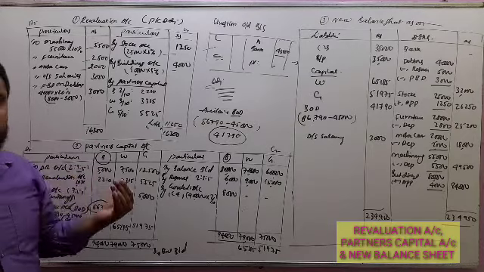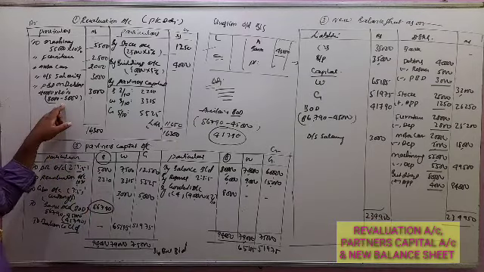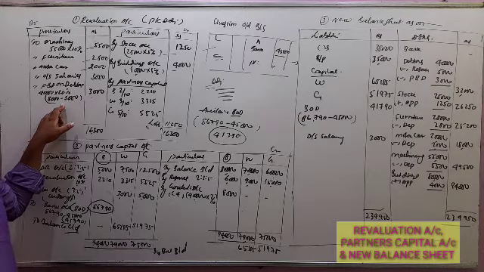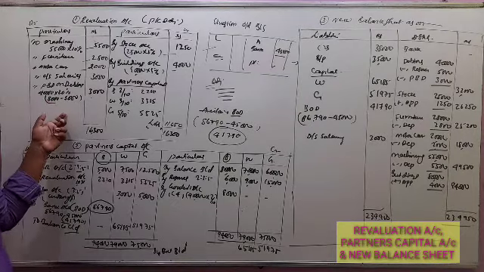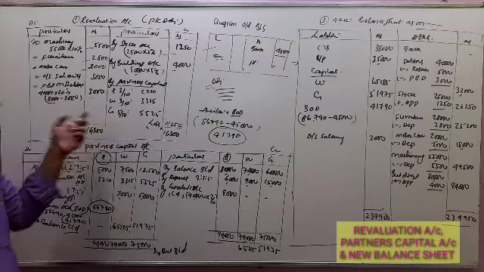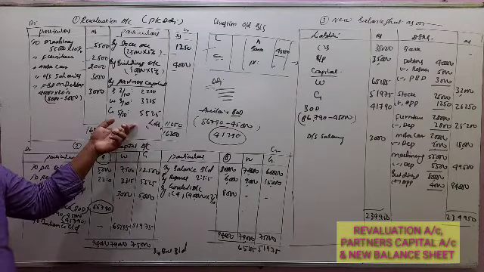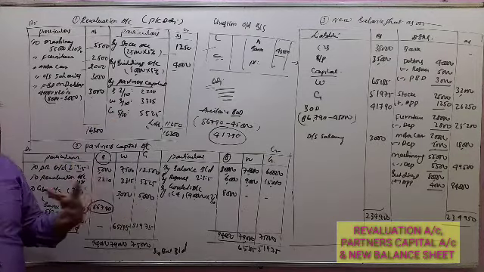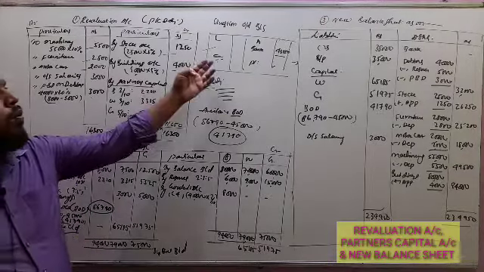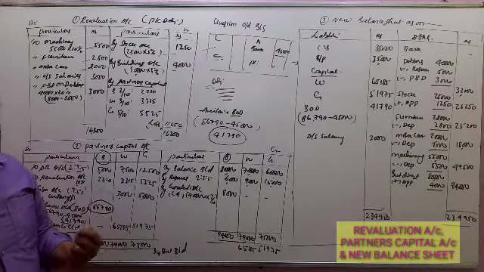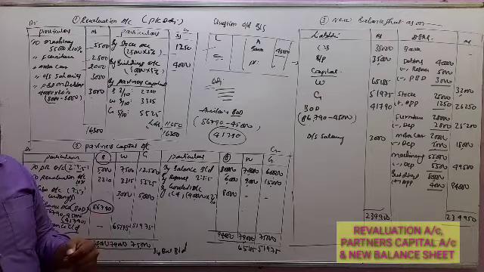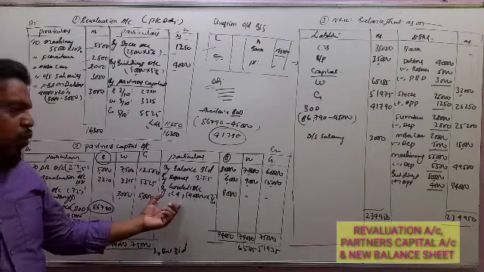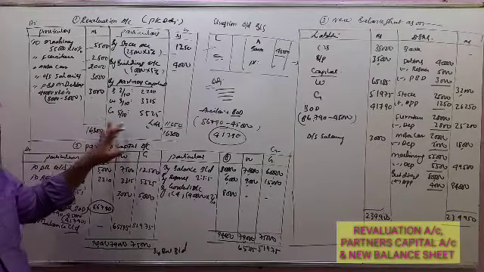Next, bad debts and RBD provisions. If provisions for bad debts are maintained, you have to subtract what is given in the old balance sheet. If the provision is increased, the direct amount should be entered. The revaluation account profit or loss we share among all the partners in their old profit sharing ratio. Next, under the partners' capital account, first we pass the entries given in the old balance sheet: capitals of the partners, general reserve or reserve fund, profit and loss, then goodwill, and the revaluation account profit or loss.